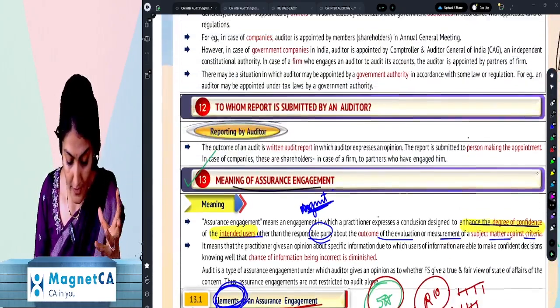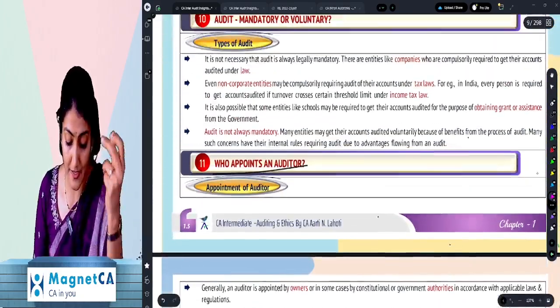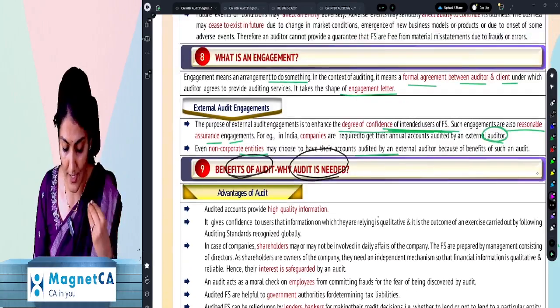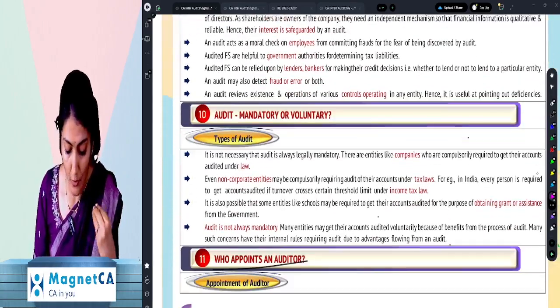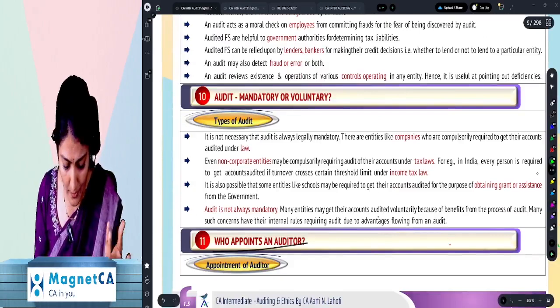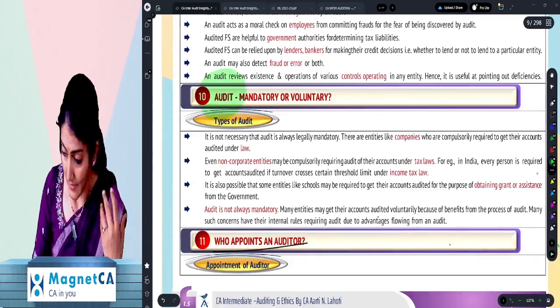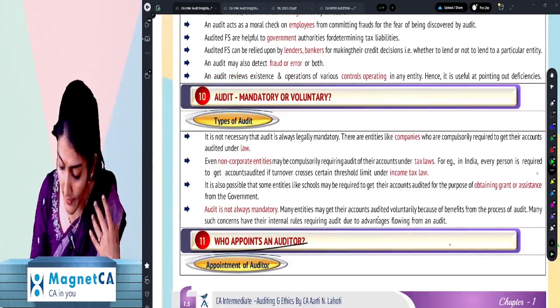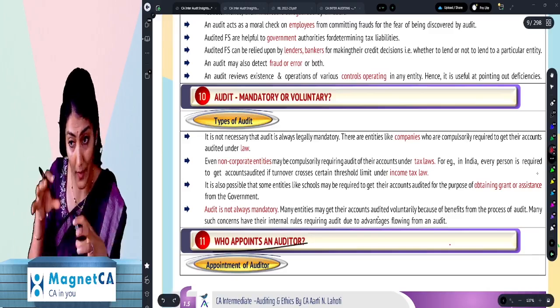Elements of an assurance engagement, meaning of an assurance engagement, and what is an engagement? That is what we started with. Okay, right. Now over here, they talk about a few simple questions. Types of audit. Right, so one, audit, is it mandatory or is it voluntary? Right, so one, what does it say?